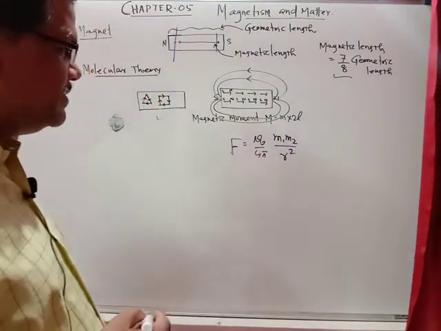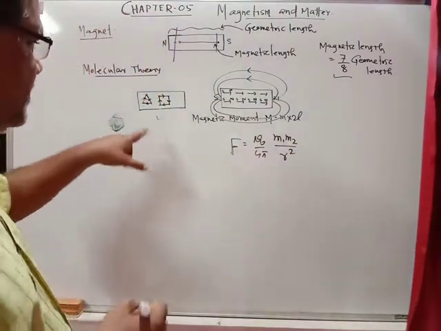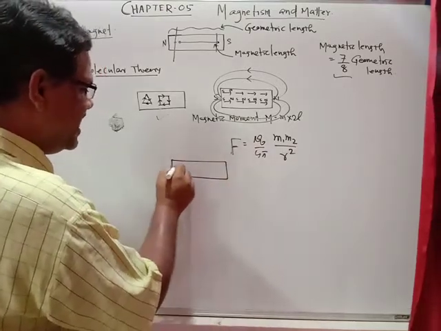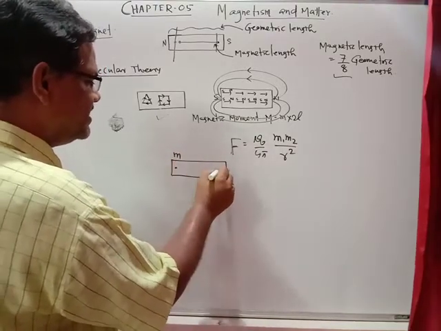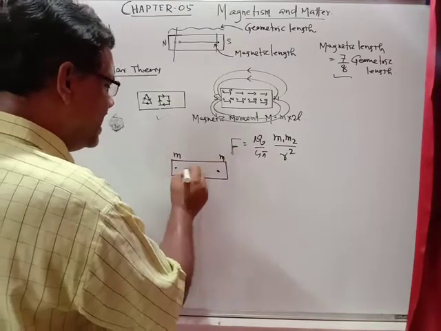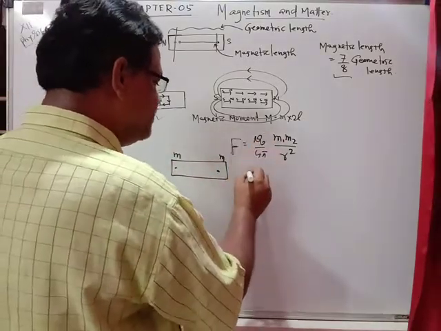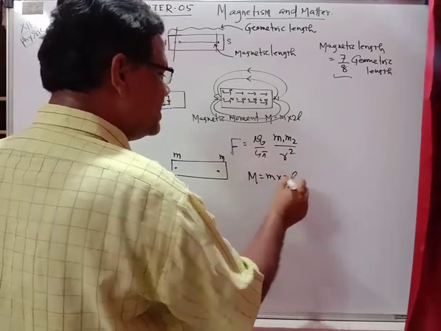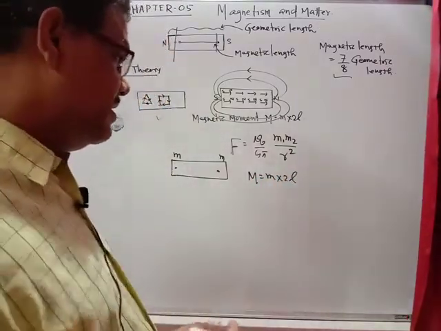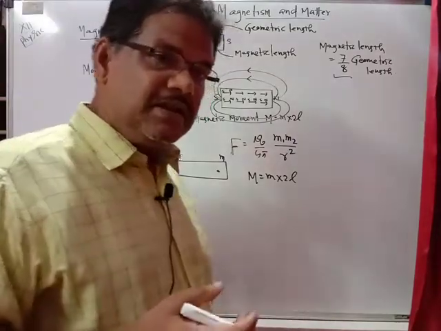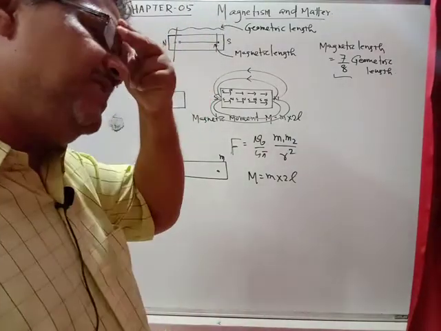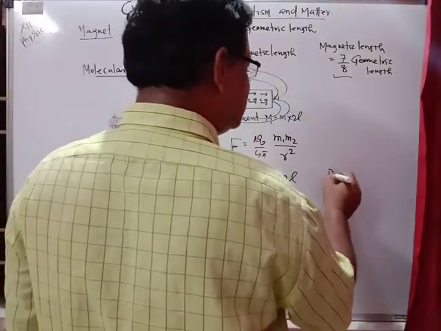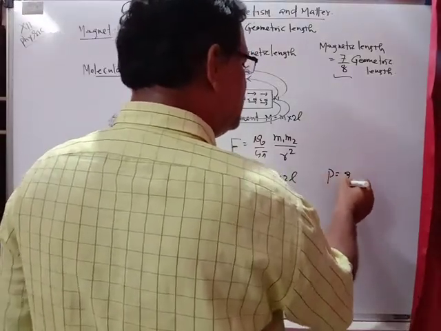If you talk about the bar magnet, m is the pole strength, and what is the magnetic moment? So magnetic moment M is equal to m into 2L. What was the dipole moment in case of electrostatics? The dipole moment was P, equal to Q into 2L.